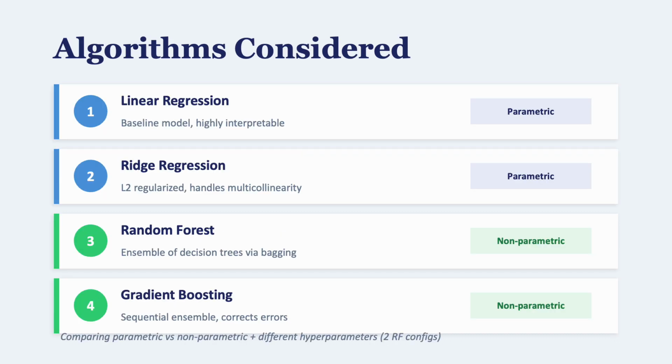Algorithms considered: I compared 4 algorithms across 5 configurations. On the parametric side, linear regression is a simple interpretable baseline, and ridge regression to handle potential multicollinearity. On the non-parametric side, random forest, which uses bagging to reduce variance, and gradient boosting, which builds trees sequentially to correct errors. I also tested 2 random forest configurations with different tree depths to compare hyperparameter effects.